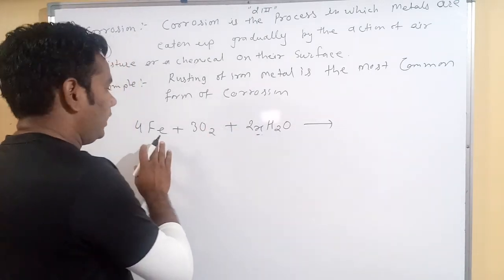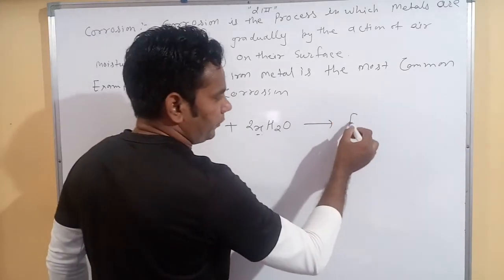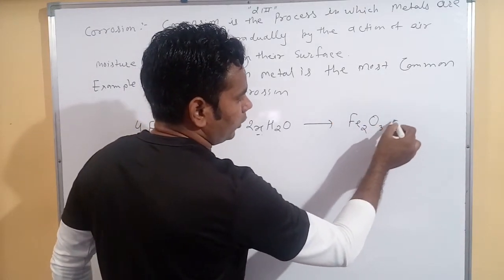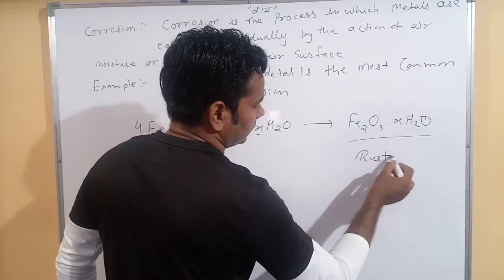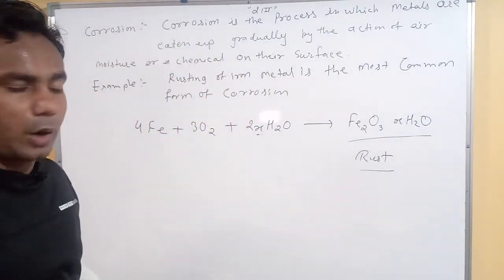So iron converts into ferric oxide, Fe2O3.xH2O. It's called rust and its color is brown.